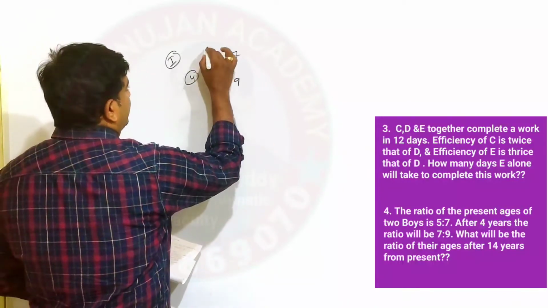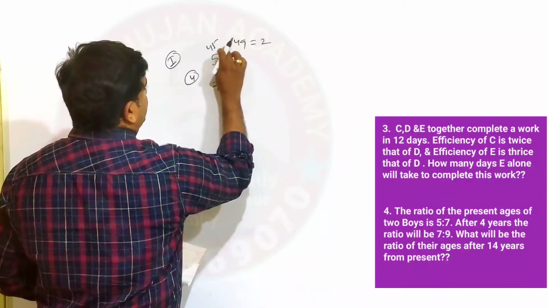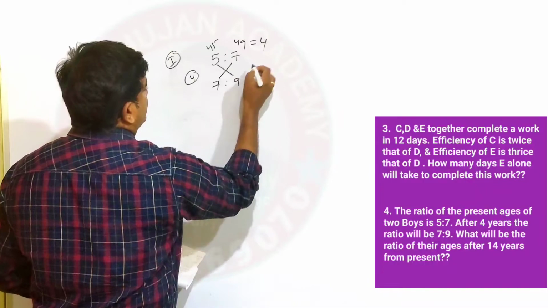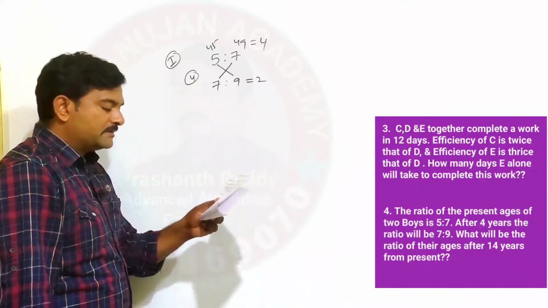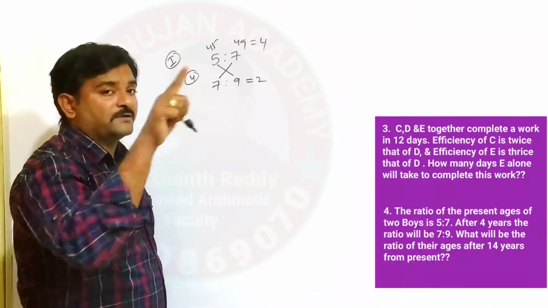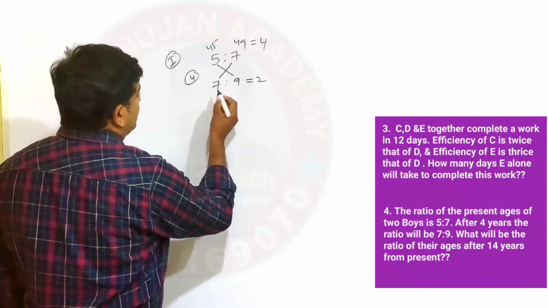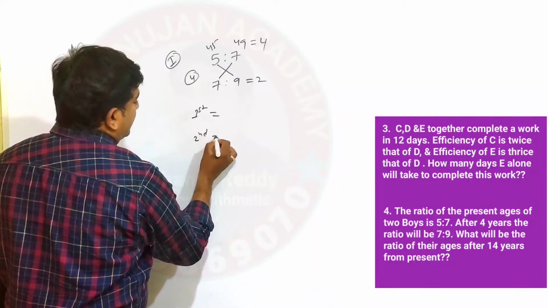Now 7 5s are how much? 35. 7 7s are how much? 49. You should take the difference of these two. So the difference is equal to 14 parts. Here the difference of these two is how much? 2 parts. Then the question is, you asked to find the ratio between them after 14 years. First we will try to find the first person's age, and then the second person's age.